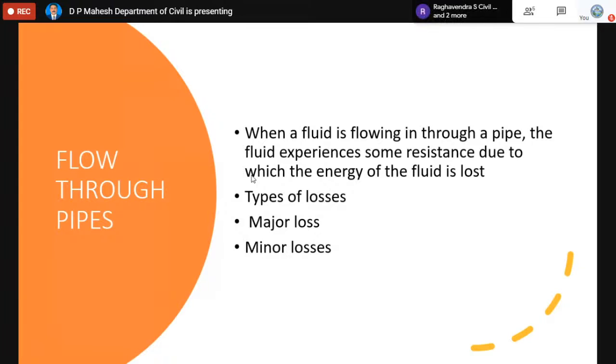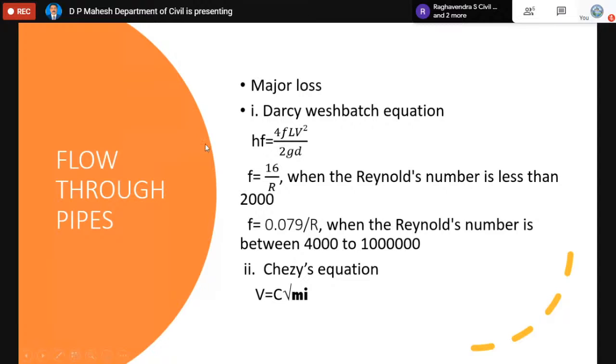Major loss is basically due to friction, because when the flow takes place in a pipe, it rubs against the inner wall of the pipe, thereby causing resistance, due to which the fluid is going to lose some energy. That loss of energy is called major loss, which can be calculated using a very popular formula called the Darcy-Weisbach equation, which says hf equals 4fLv squared by 2gd. In this formula, hf is the loss of head, f is the friction factor, L is the length of the pipe, v is the velocity, and d is the diameter.